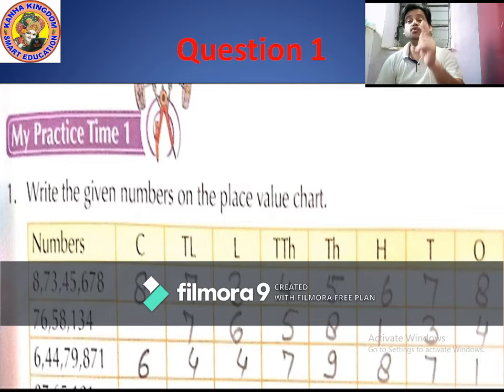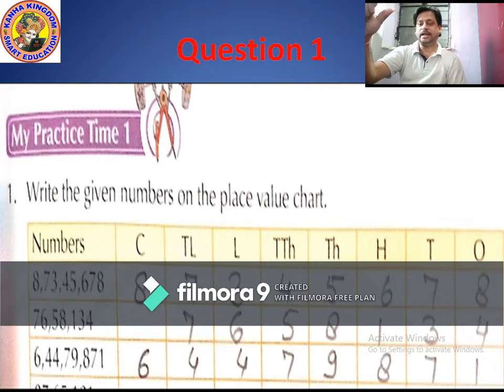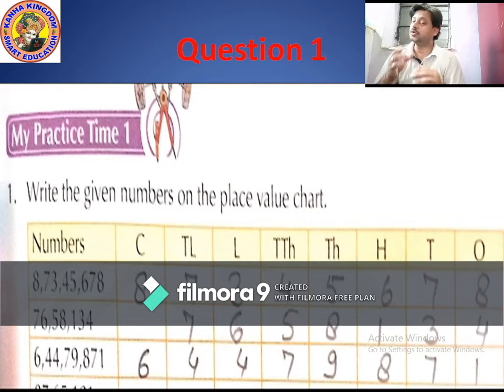Very good. First you count all the numbers, and it is very easy to understand with the help of commas. So how many commas are in this part? Good, 3 commas. That means ones period, then comma, thousands period, then comma, lakhs period, then comma, and crore period. In the crore period, how many figures? How many places? Only one. Yes, so it is very easy to calculate. It means 3 plus 2 plus 2 plus 1.